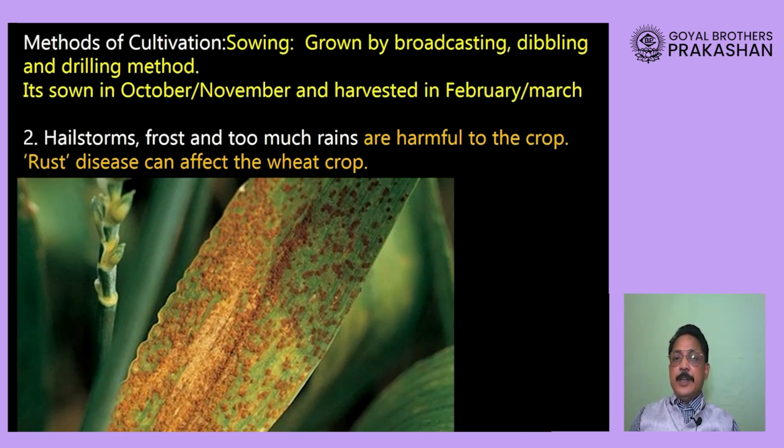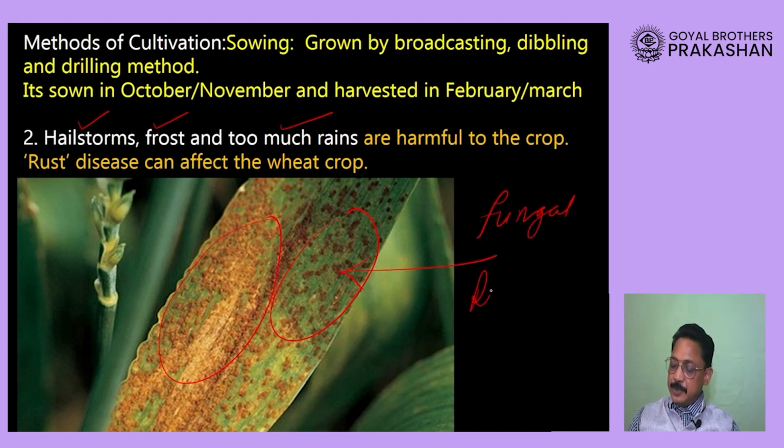When this crop is growing, dear students, three things are dangerous for this crop. First is hailstorm. Second thing is frost, and too much of rain. They are dangerous for this crop, and this crop very easily gets affected. Now you see the leaf, this leaf is infected by a fungal disease. The name of this fungal disease is rust. This crop can very easily get affected by rust, so farmers will have to take a lot of care when this crop is being grown.